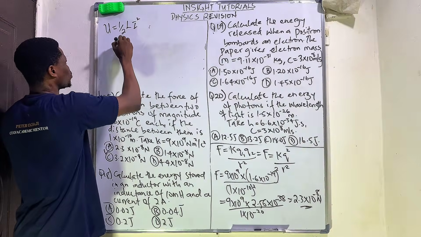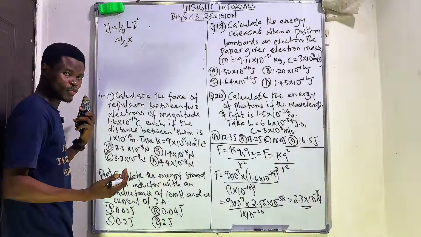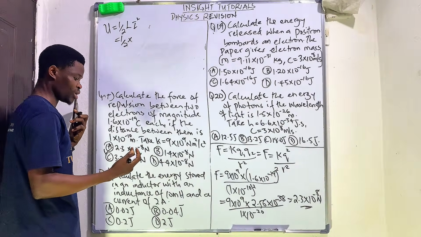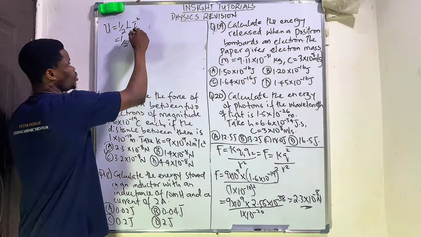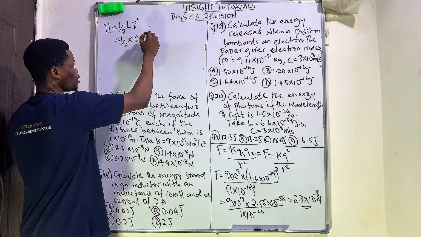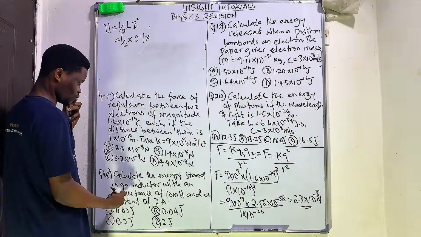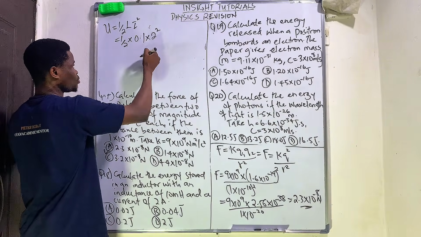So this is equal to half times our inductance, which was given to us as 10 millihenry. Remember, we have to convert to Henry. How do you do that? Simply divide 10 by 100. If you divide it by 100, you have 0.1, times our current, which is 2. So we're going to square it, so it's 2 raised to the power 2.